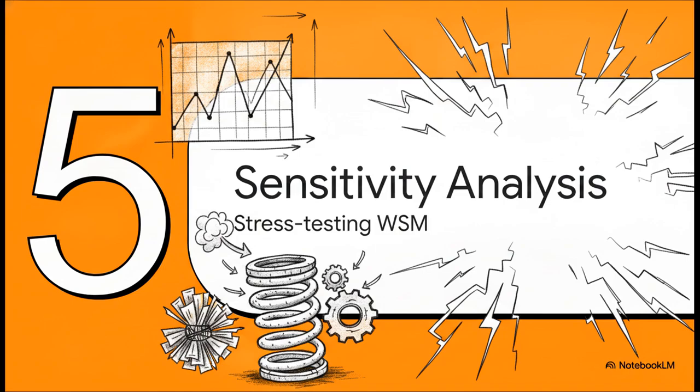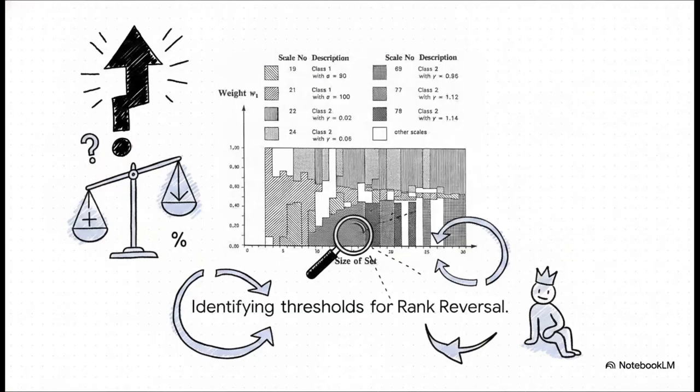Section 5. Testing WSM, Sensitivity Analysis. Okay, assuming our data is properly scaled, what actually happens when we really stress test the WSM engine? Like, how fragile is that winning score of 22.00 we calculated earlier? Now, what's really interesting about this visual from our source text is that it maps out the exact mathematical thresholds where a winner suddenly becomes a loser simply because a single criterion's weight shifted slightly. This is called rank reversal.